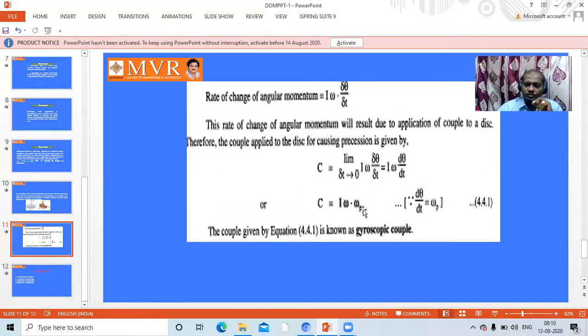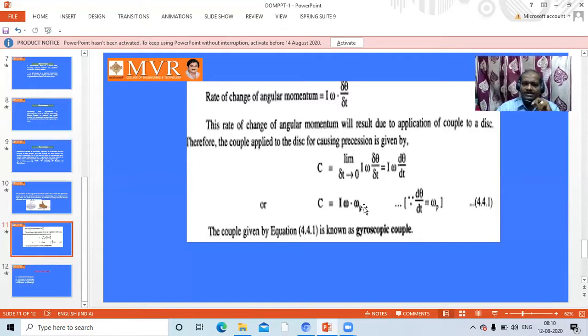But as it is rotating on a single axis, curvature is not counted. What is omega? Omega is equal to 2 pi N by 60, where N is the RPM. Omega p is the precession axis. It depends upon the velocity V of the disk with respect to the curvature radius R in meters. But here there is no rotational movement to the left side or right side, because it is based on a single axis.